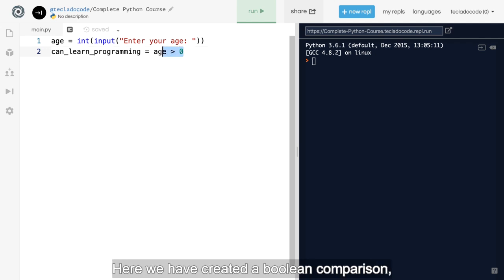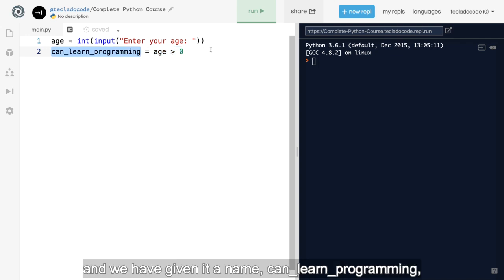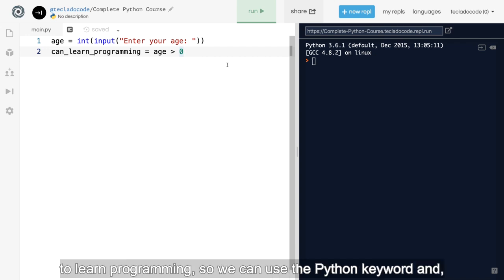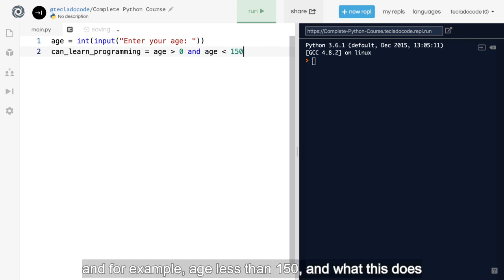Here we have created a Boolean comparison, age greater than 0, and we have given it the name can_learn_programming. However, sometimes users can be too old to learn programming. So we can use the Python keyword and, for example, age less than 150.